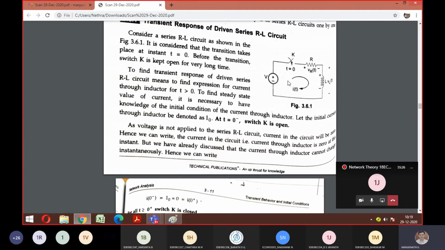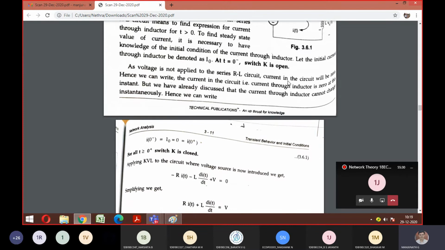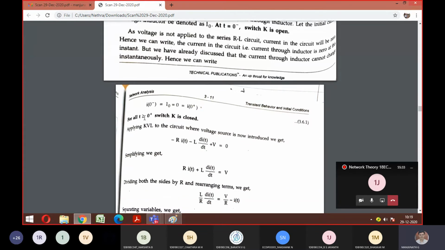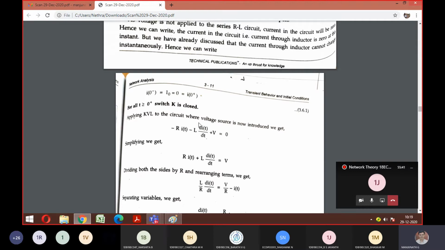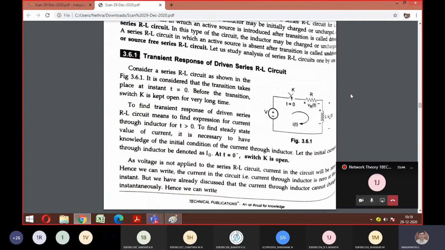Now the exact concept comes when the switch is closed, under the condition t greater than or equal to 0. Here you can take 0 as well as 0 plus, meaning just after zero. When the switch is closed, what is your mesh analysis equation? The normal mesh equation. I told you, if you know mesh analysis, it applies to four modules of your syllabus. Out of 10 questions, 7 are based on mesh analysis and nodal analysis, so be alert with this.